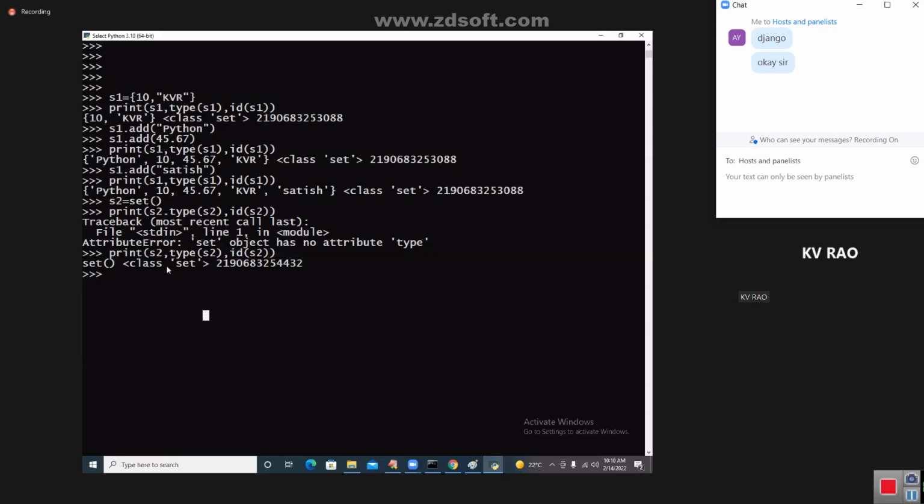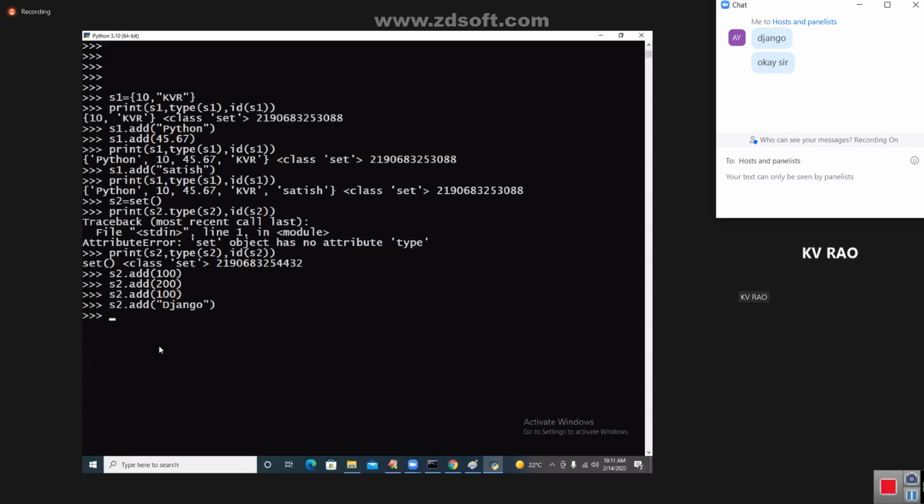Now you add the data. How to add the data? S2 dot add of 100, S2 dot add of 200, S2 dot add of 100. I'm adding one more 100. S2 dot add of Python, or Django I am adding.